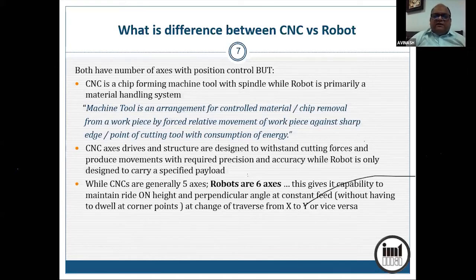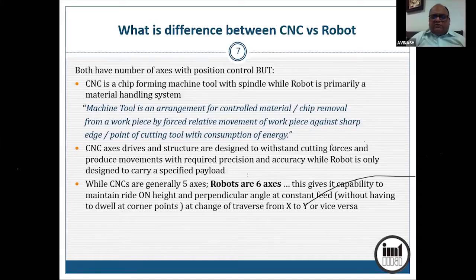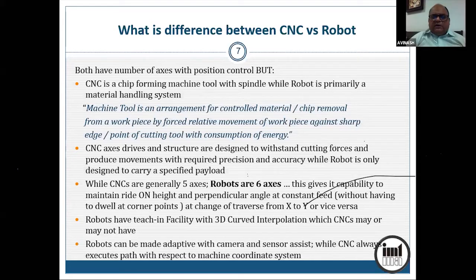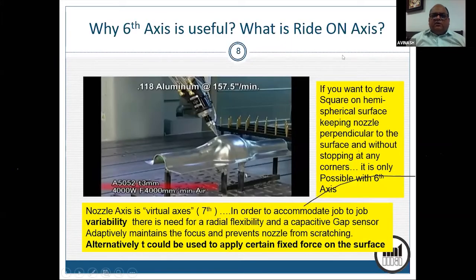While CNCs are generally 5-axis and 5-axis CNCs are adequate to do any kind of job, robos are often 6-axis. This gives it the capability to maintain ride-on height and perpendicular angle at constant speed without having to dwell at corner points at change of traverse from X to Y or vice versa. It can be made adaptive with camera assist and sensors, while CNC always executes the path with respect to the machine coordinate system as programmed. The 6-axis or ride-on axis is important, and what is the concept of ride-on?